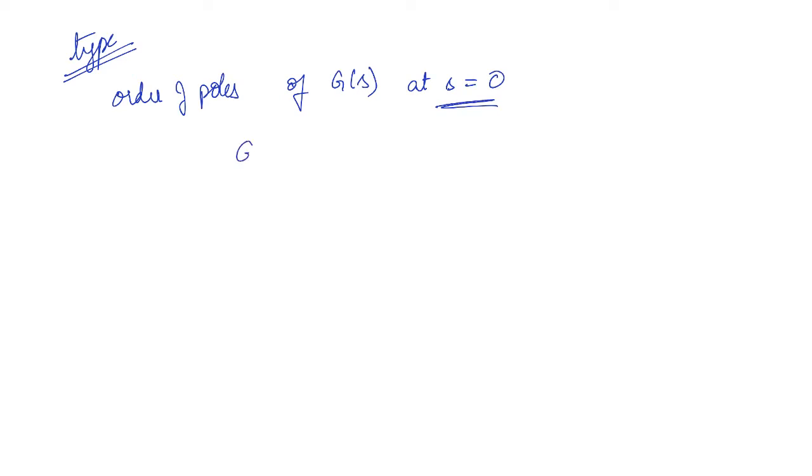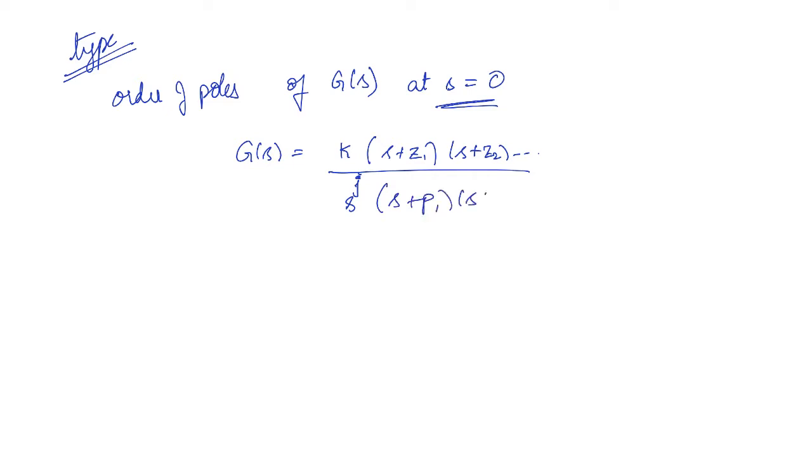Let us say the forward path transfer function we can express as some constant times the zeros, and it will have some poles at s equal to 0. So we will write s to the power j, and we have the other poles, s plus p1, s plus p2, and so on. This j here is the type of the system. So it indicates how many poles are present at s equal to 0.